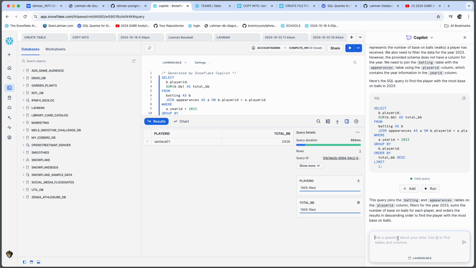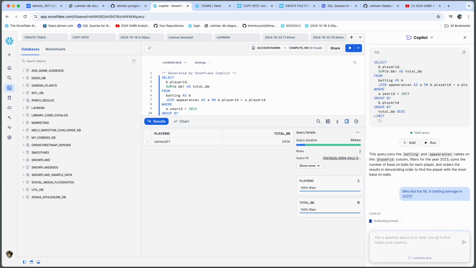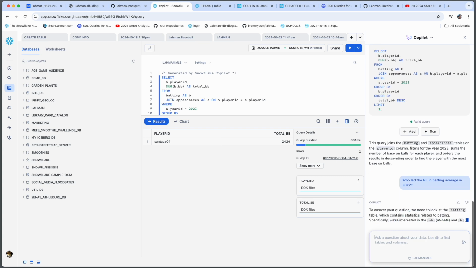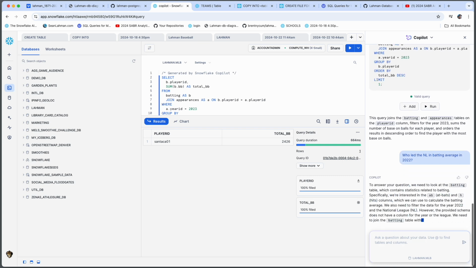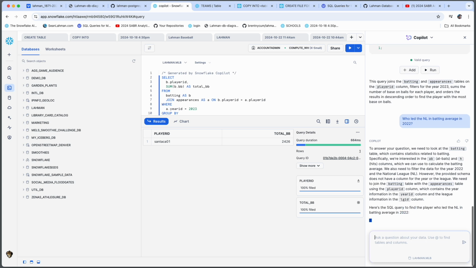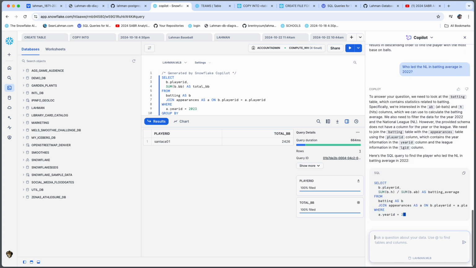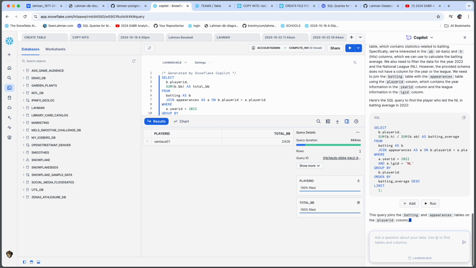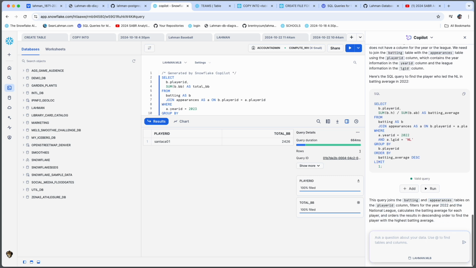I'll now ask who led the NL in 2023 in batting average. Batting average is a formula. It's not in the database. It's not a stored value. So Snowflake AI's Copilot needs to figure out what the batting average formula is, and it actually calls it out here. When it builds the query, it's using the correct formula: sum of hits divided by sum of at-bats is batting average.